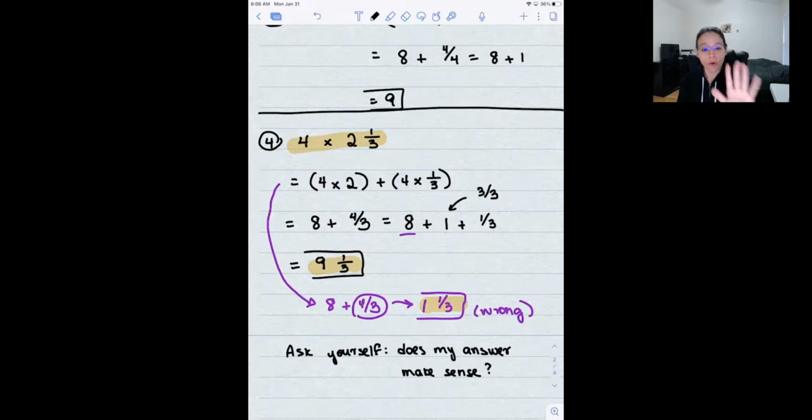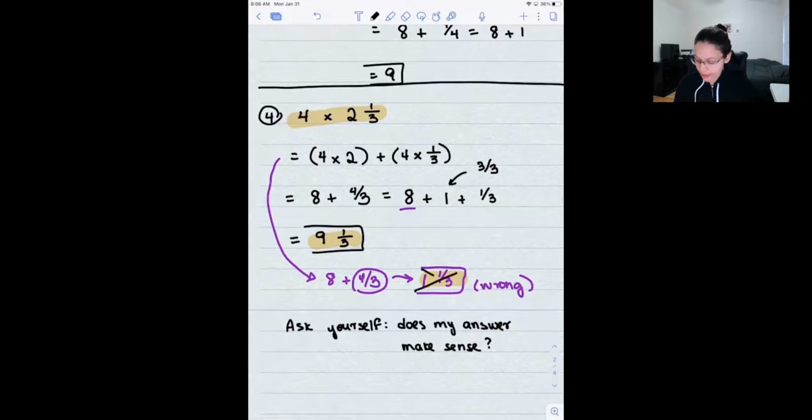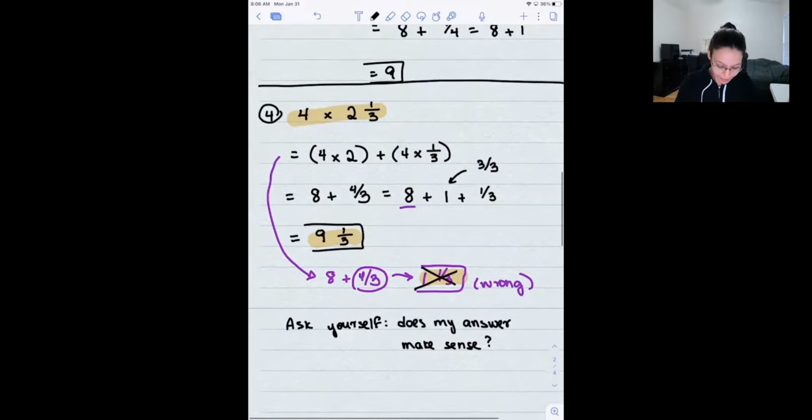If I just look at 4 times 2 and 1/3, and then I check my answer 1 1/3, I'm asking myself, because maybe I want to be a doctor, or an astronaut, or a chef or a singer, does this make sense? The result that I am getting, does it make sense to me? Okay, it will matter. So this one does not make sense, and it's because we forgot to add the 8.